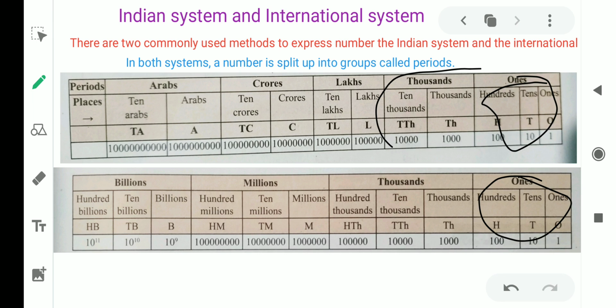Here there is 10,000, up to here it is the same, but now it changes. In the international system we take 10,000, 100,000, but in the Indian system after 10,000 we take lakhs. So these are the systems used to express numbers. Suppose you have to read a number, you can use either the Indian system or the international system.